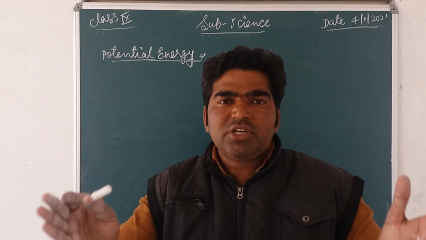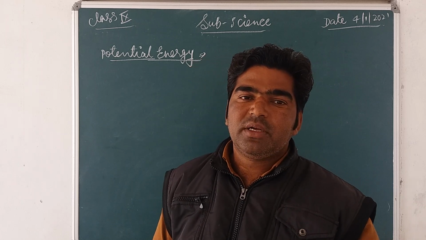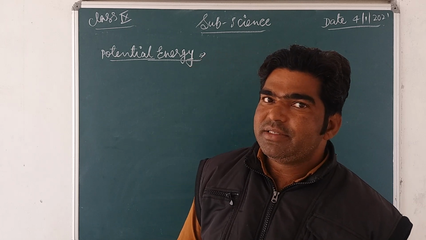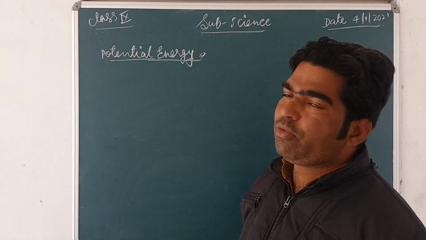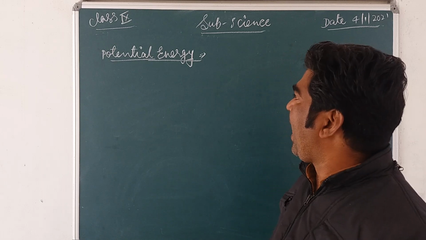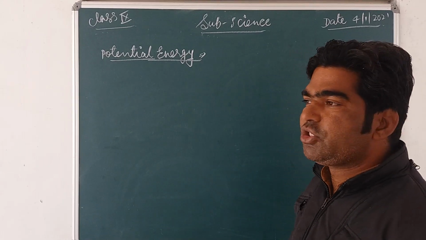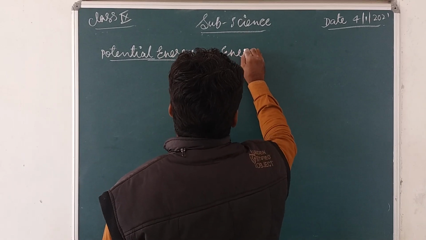Due to its position, or a change in its shape, an object stores some kind of energy. That energy is called potential energy.